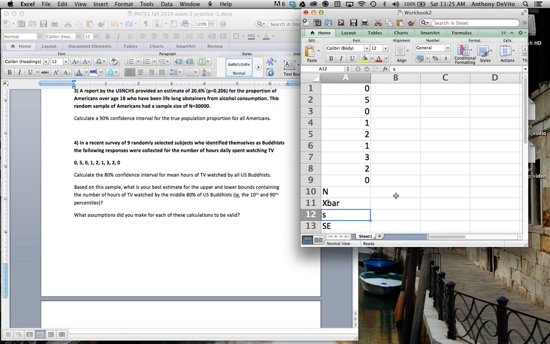Okay, so now let's see what I got here. Sample size is 9. The mean is going to be equal to the average.